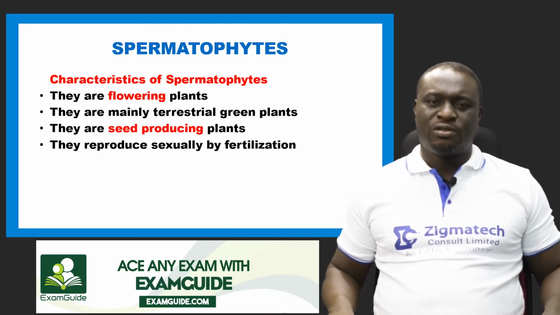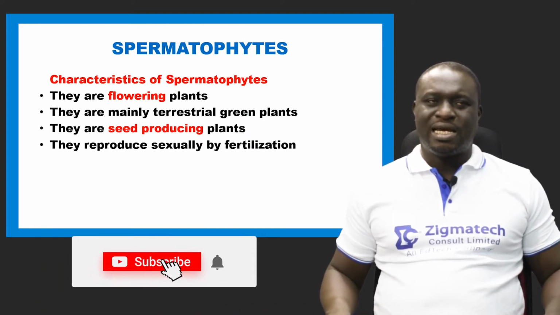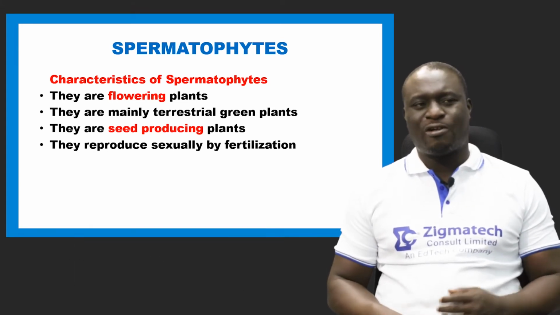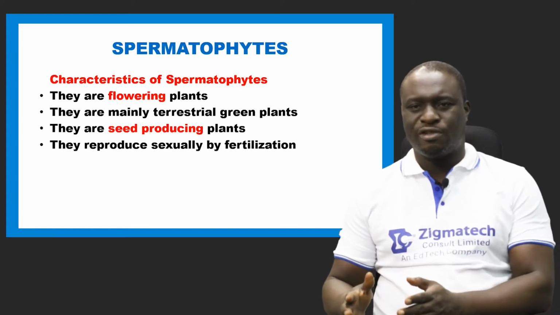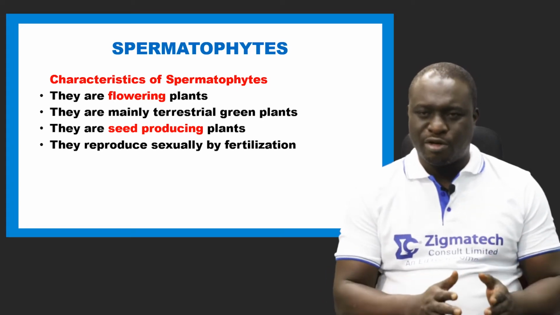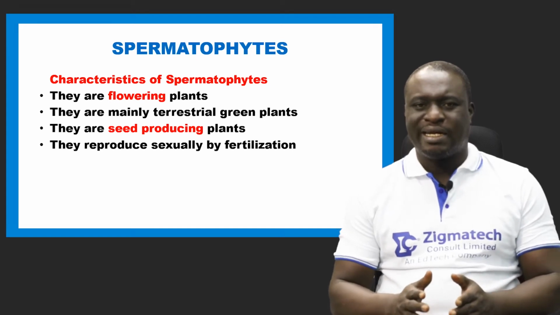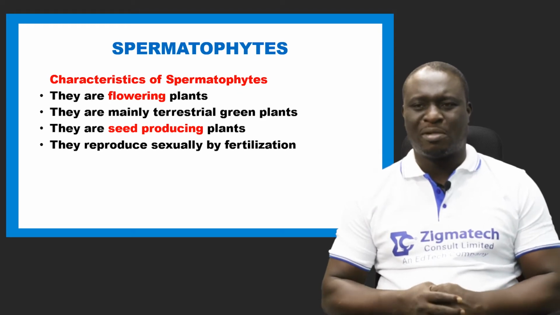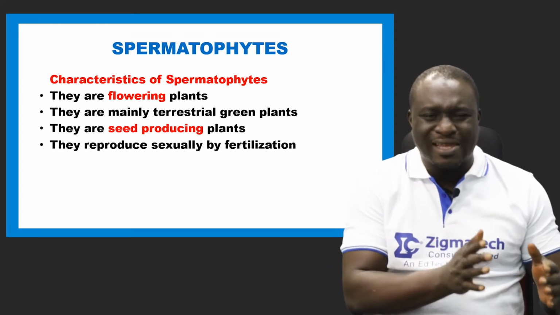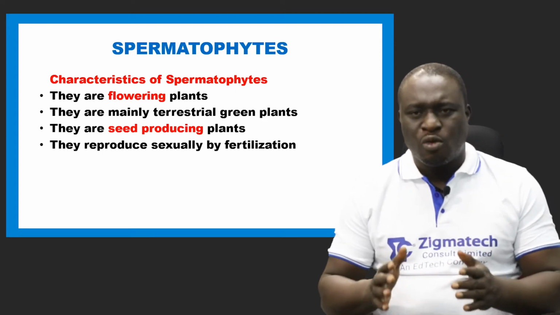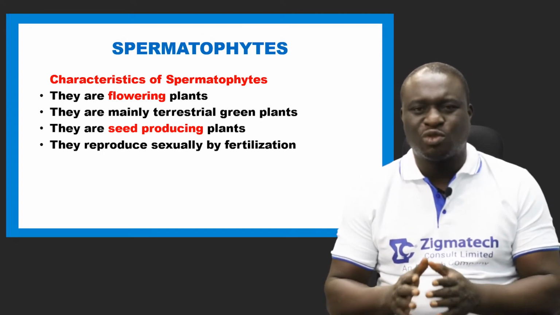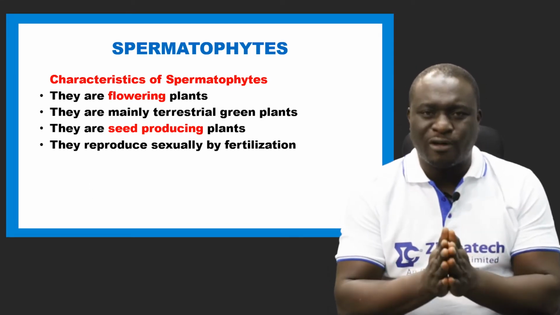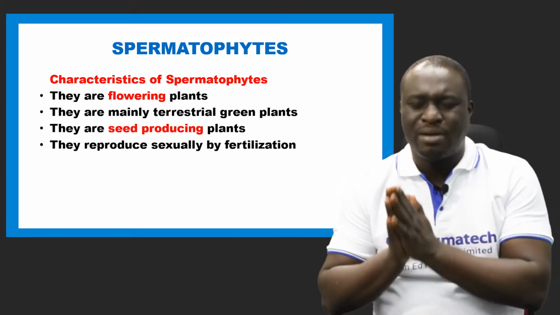The next subdivision under tracheophytes is the Spermatophytes. Remember, we said that the tracheophytes are divided into 2 subdivisions. We have the Pteridophytes, which we have just finished discussing, and then we have the Spermatophytes. Now, take a look at some of the characteristics of the Spermatophytes and differentiate them from those of a Pteridophyte. Remember, we said pteridophytes are non-flowering. But Spermatophytes are flowering plants.